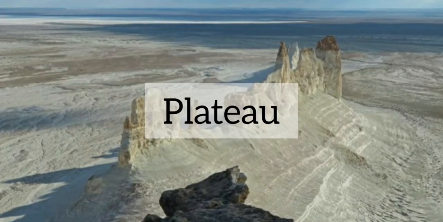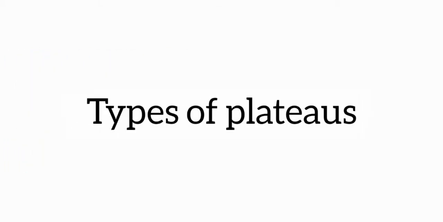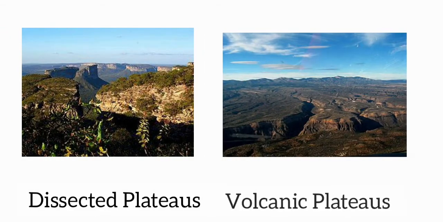Now the second relief feature is plateau, a flat elevated landform that rises sharply above the surrounding area on at least one side. Plateaus occur on every continent and take up a third of Earth's land. There are two types of plateaus, dissected plateaus and volcanic plateaus.